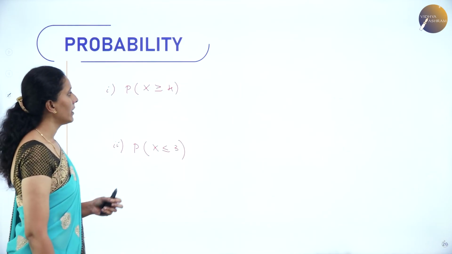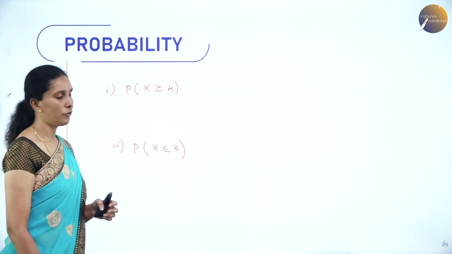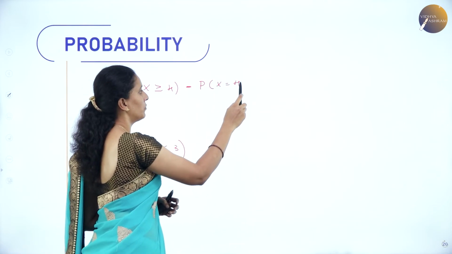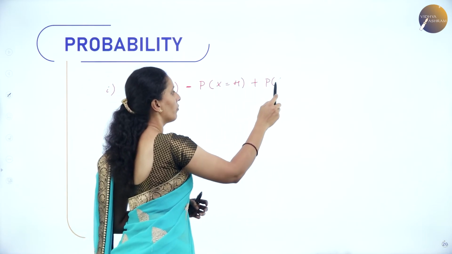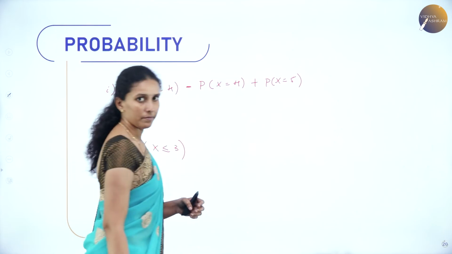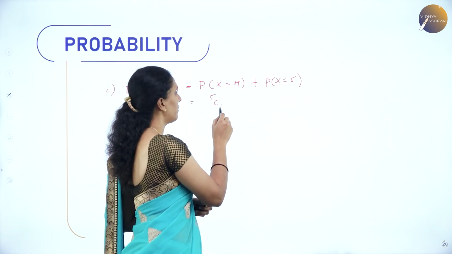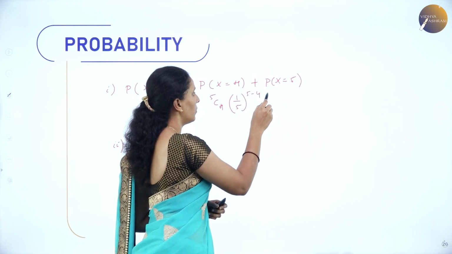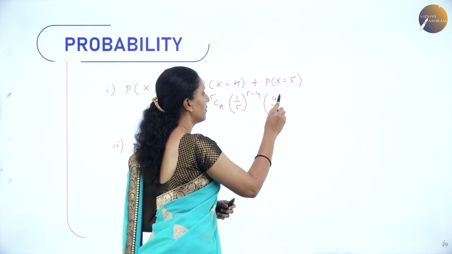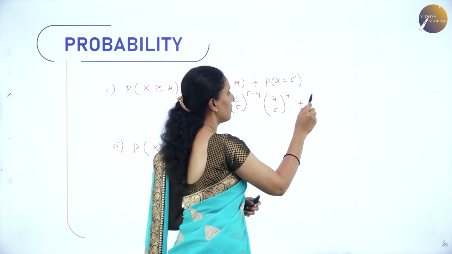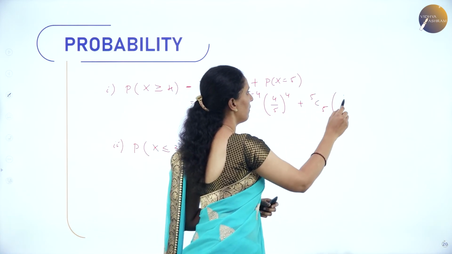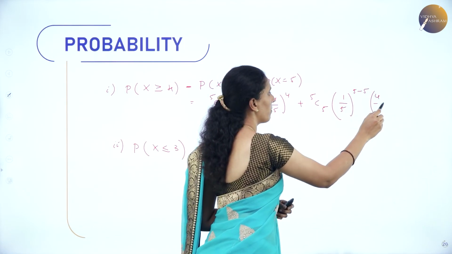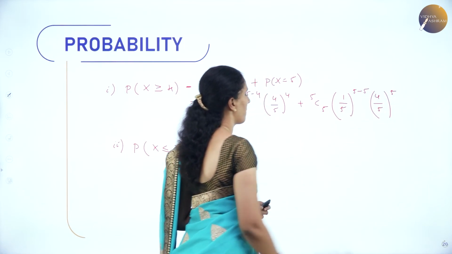Now here we have x greater than or equal to 4, means we have value for x is equal to 4 and value of x is equal to 5. We have 5C4, 1 by 5 to the power 5 minus 4, 4 by 5 to the power 4, plus 5C5, 1 by 5 to the power 5 minus 5 and 4 by 5 to the power 5.